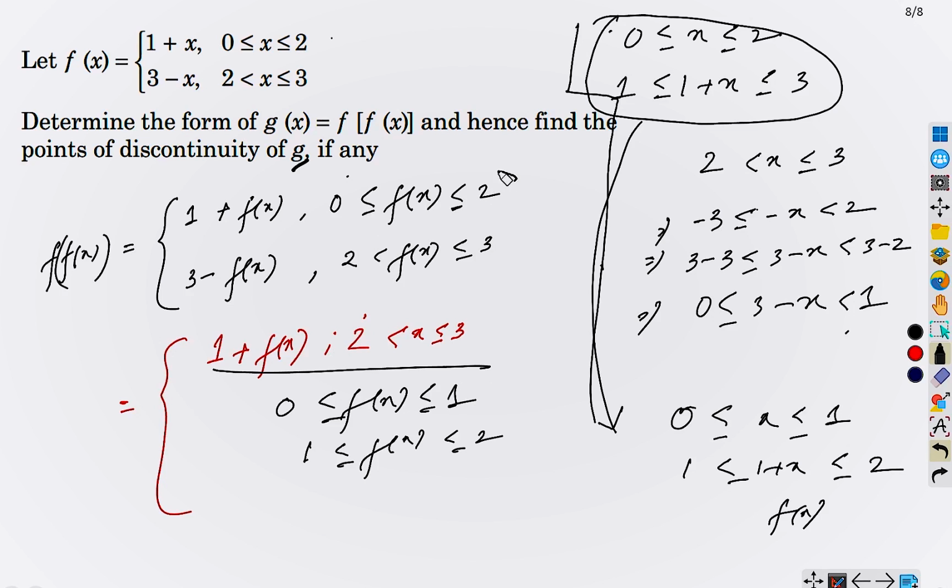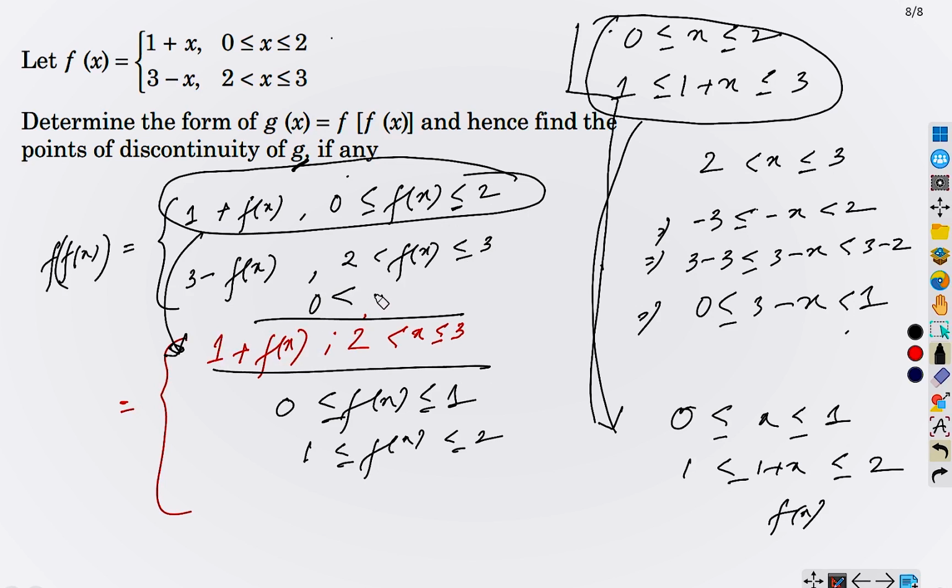So this thing, cover here. Now, this whole thing is basically 0 to 1, right? Correct? Sorry, equality will come here. This whole thing is basically 0 to 1, but we need 1 to 2. And inside this whole interval, the definition is 1 plus fx, right?